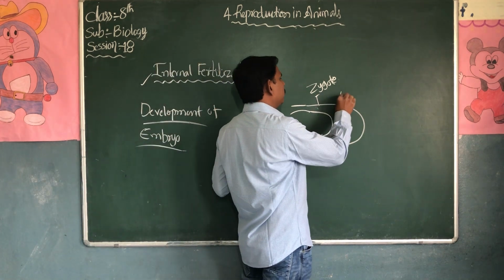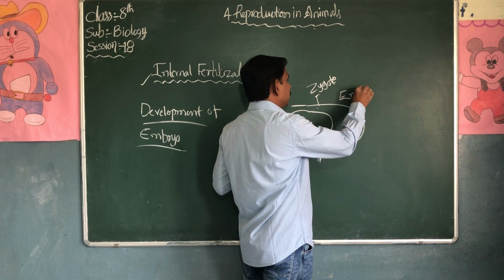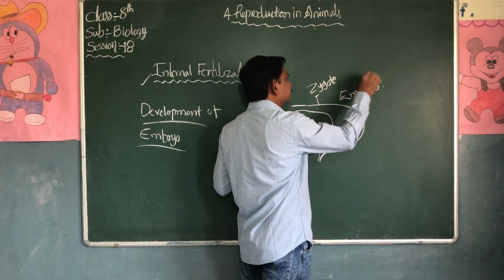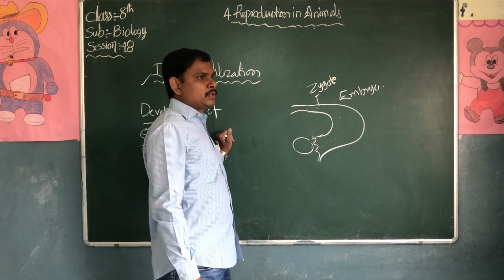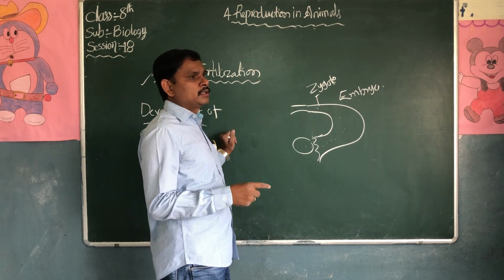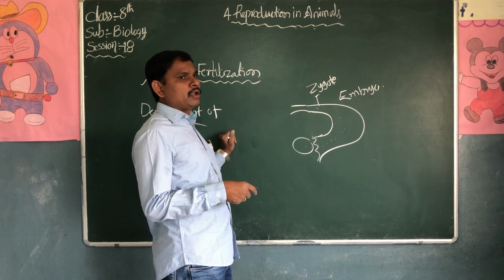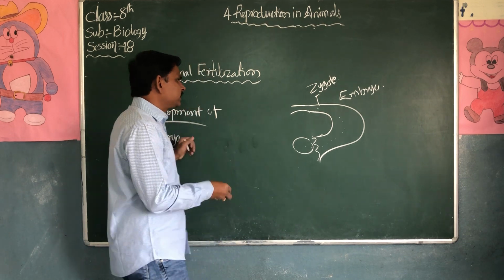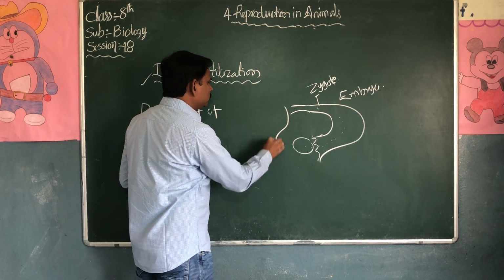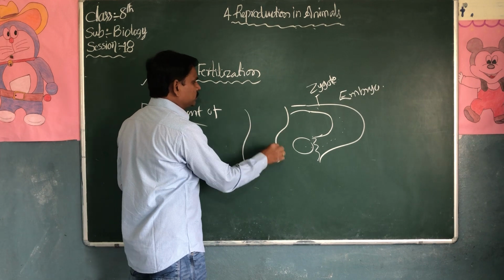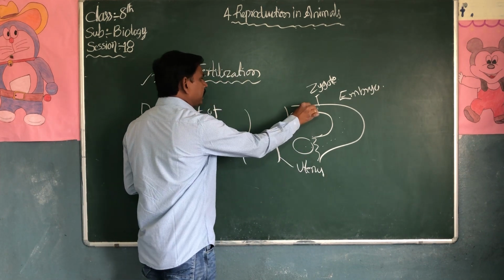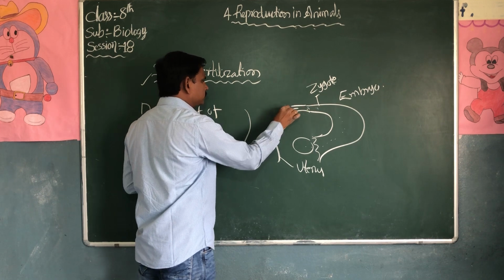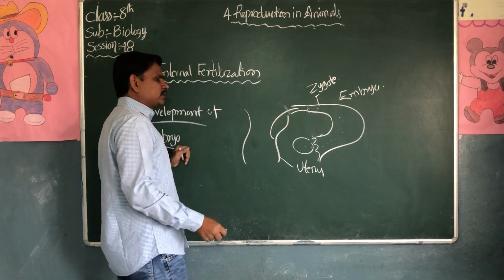This zygote will develop into an embryo. This embryo will move towards the uterus wall.